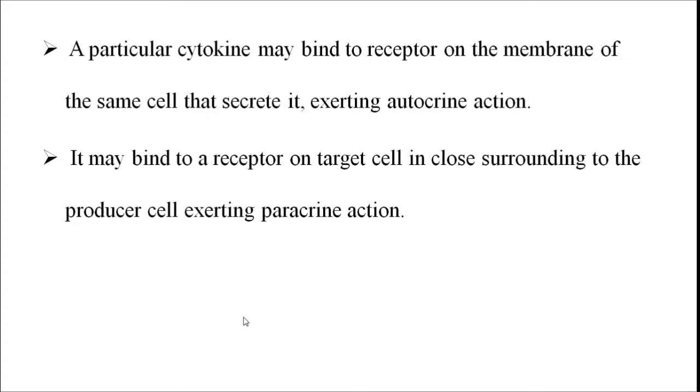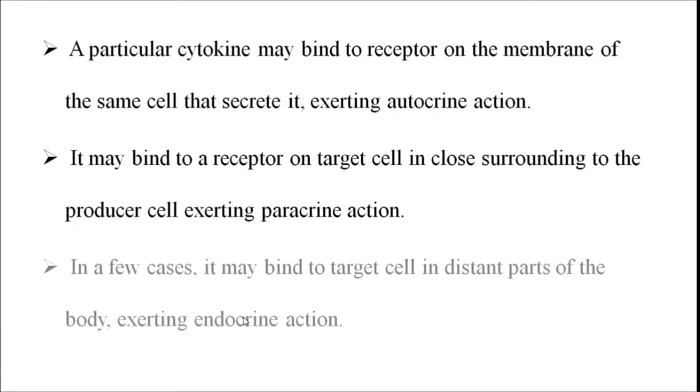In some cases, cytokines exhibit paracrine action, that is, once they are secreted by a producer cell, they bind to the receptor on a target cell which is present in close proximity. Such an action is called paracrine action.